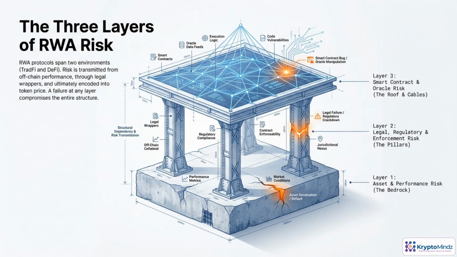Real-world asset risk in crypto travels through three connected layers. At the bottom is asset and performance risk, the actual loans, invoices, or projects that might pay late, underperform, or default. When cash flows here break, everything above comes under pressure. In the middle sits legal, regulatory, and enforcement risk, the entities, contracts, and jurisdictions that determine whether investors can actually enforce their claims. On top, you have smart contract and oracle risk, bugs, exploits, or bad data that can misroute funds or lock them entirely. In any RWA deal, you're never holding just DeFi risk or credit risk. You're holding all three stacked together.